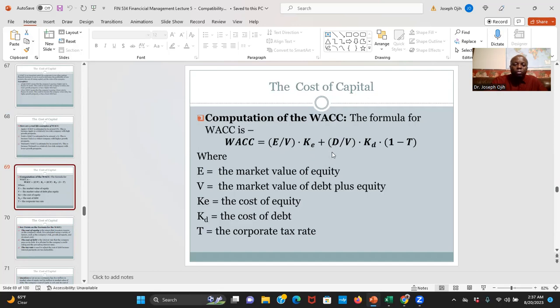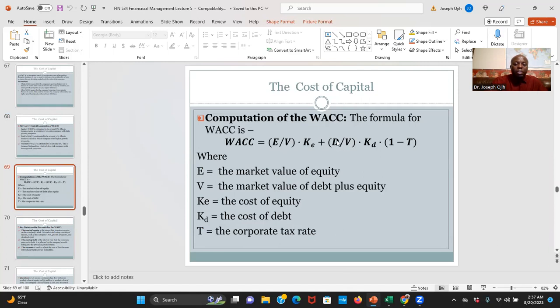D is the market value of debt. Okay, so I forgot to put it here. It should be somewhere here. So I missed it here. Sorry, D is the market value of debt, not the cost of debt. V is the market value of debt plus equity.